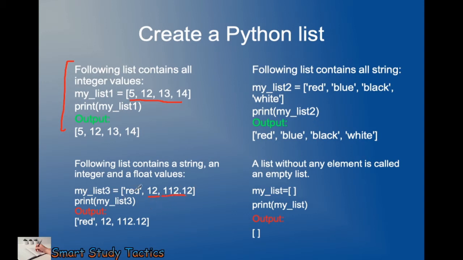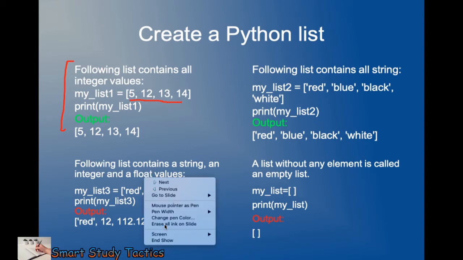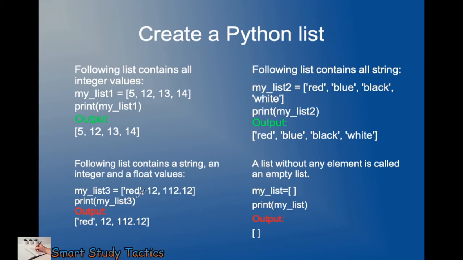I'm going to clean this screen. Now you can see it is clear. Red, 12 and 112.12. So it is a string, an integer and a float. Another one is a list containing all strings: red, blue, green. And the next one is the empty list. There is nothing in it, no value. If you use this one, it will give you an output like this.